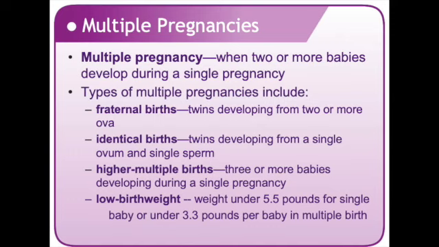Multiple ovulation is due to hormones that stimulate ovulation. If you have a history of multiple births in your family, do you have a better chance of having multiple births? Yes. If fraternal multiples were born on your mother's side of the family, you have a better chance of having fraternal but not identical births because the production of extra hormones is hereditary. The most common type of fraternal birth is fraternal twins.